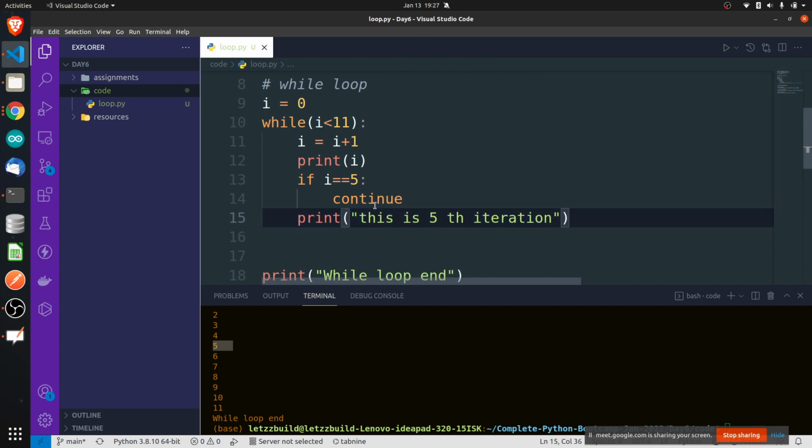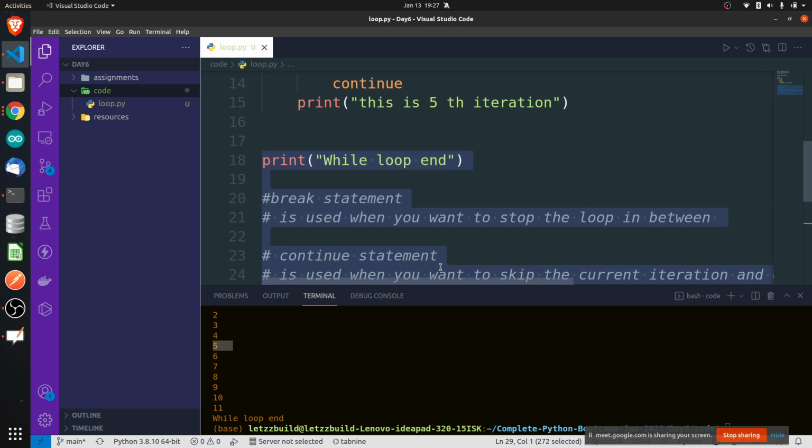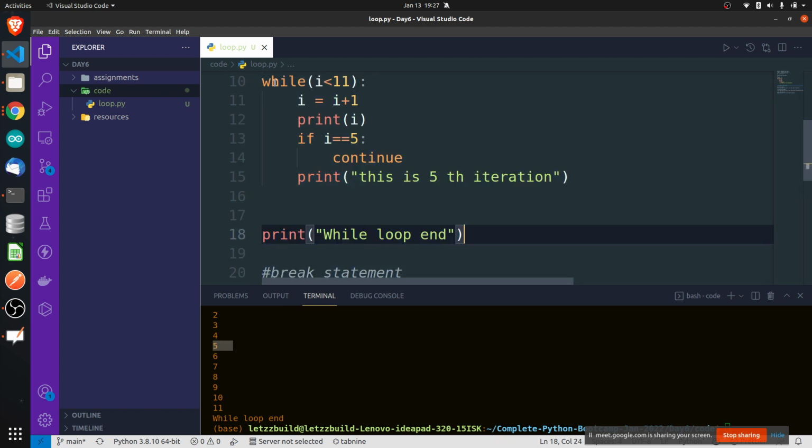And when I say whatever you write below the continue statement, I don't mean this print statement. I am talking only about those lines which are inside the while loop or for loop and are below the continue statement. Those will be skipped, that iteration will be skipped, and it will go for the next iteration.